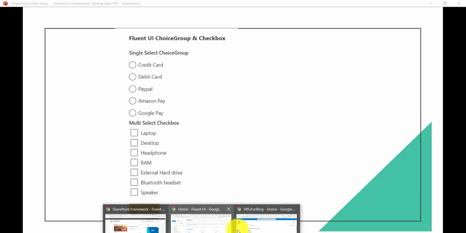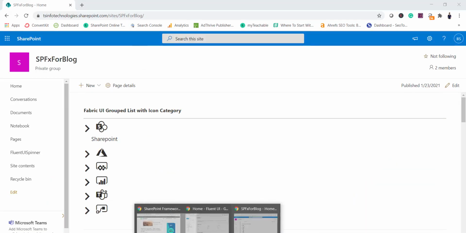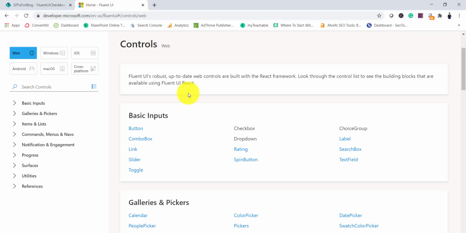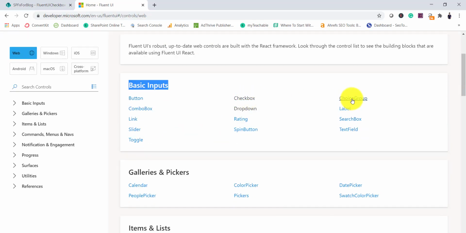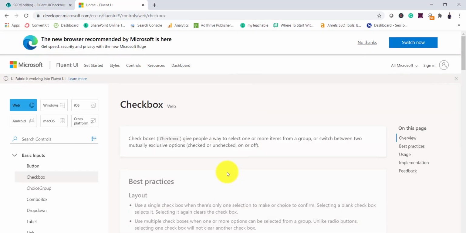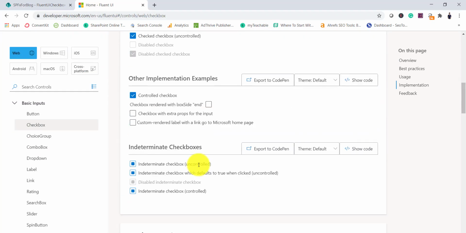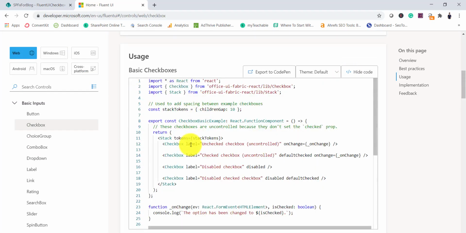Now if I open a SharePoint site here, let me just open it. So this is the Fluent UI. If you go to the home page of this Fluent UI page, you can see there are basic input controls, and you have your checkbox and choice group. If I click on checkbox, you can see here where you can select multiple, and then it will show code. Then you have the code, and you will be able to know how we can use it. Now in this particular case, we have some hard-coded values here for the checkboxes. But what we will do in our example is read from the SharePoint choice column values. Now this is the checkbox, I'll show you that.